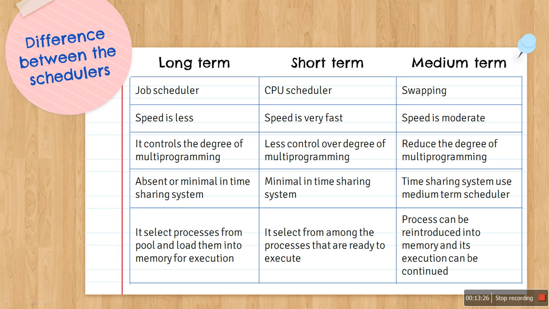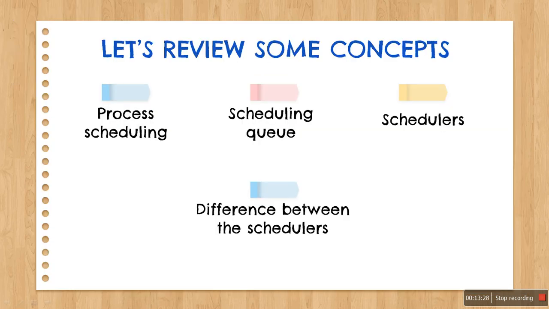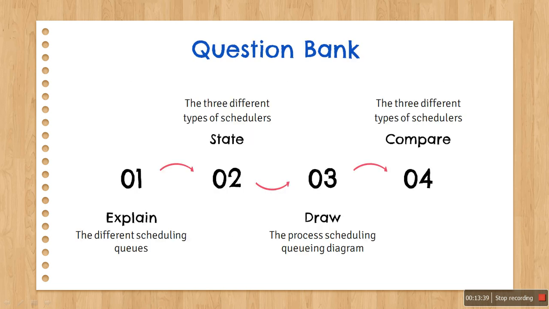So this was all about the different types of schedulers, what is process scheduling, the scheduling queue, the difference between different schedulers, and the scheduling queuing diagram. So now you will be able to answer all these questions, I am sure. Explain the different scheduling queues, the different types of schedulers, the scheduling diagram, and also the comparison between the three, right?